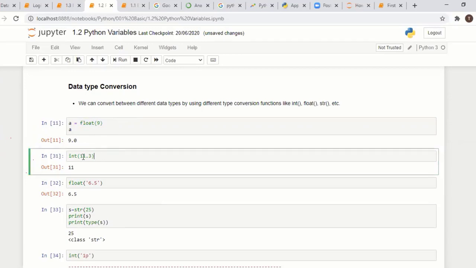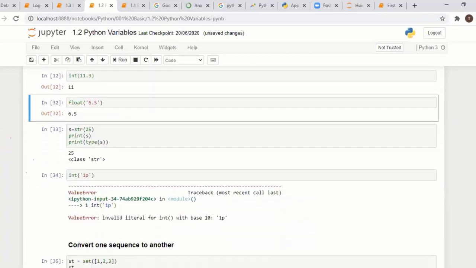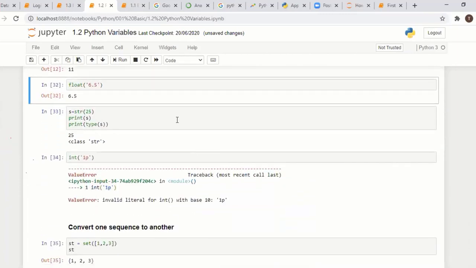Here, integer. 11.3 is a float value. We are trying to convert it into an integer. The integer is 11. So you can directly convert the data type. It's very easy, that's why I'm saying Python is very easy to learn. Compared to other languages, you can convert easily.